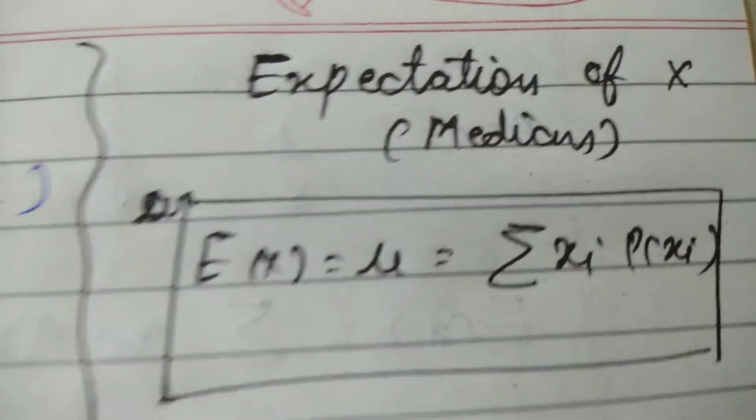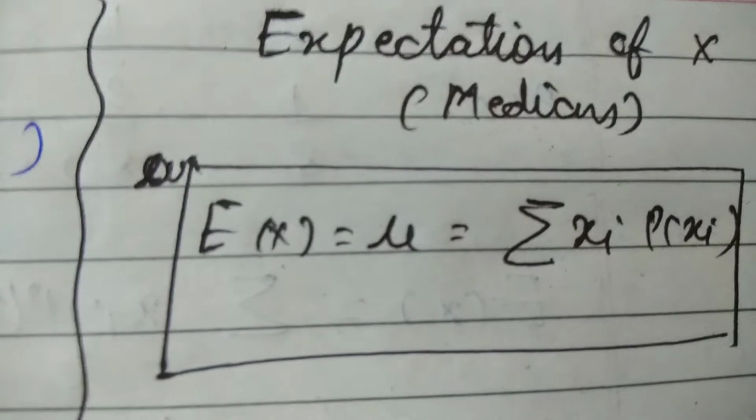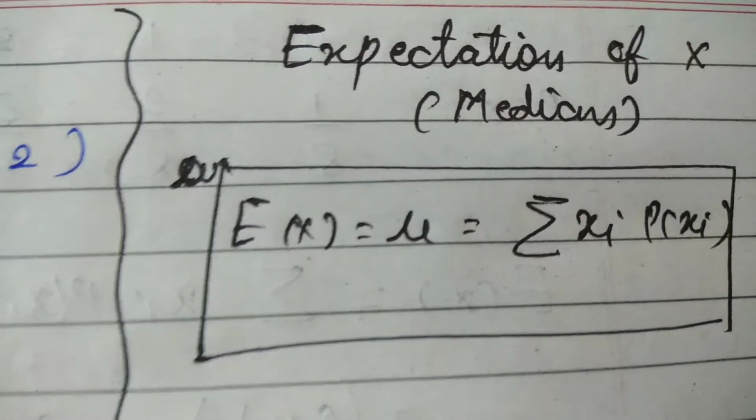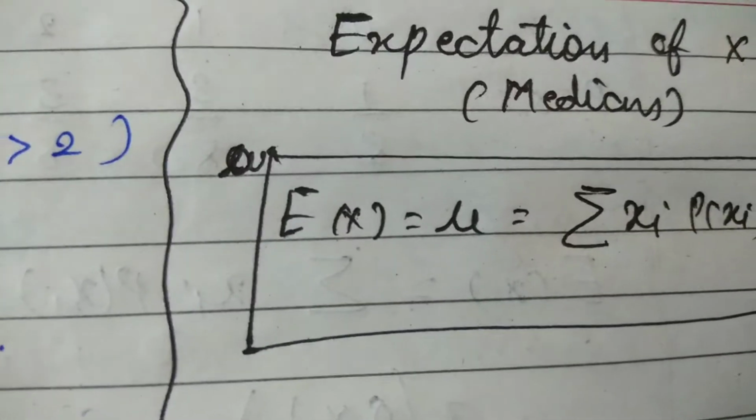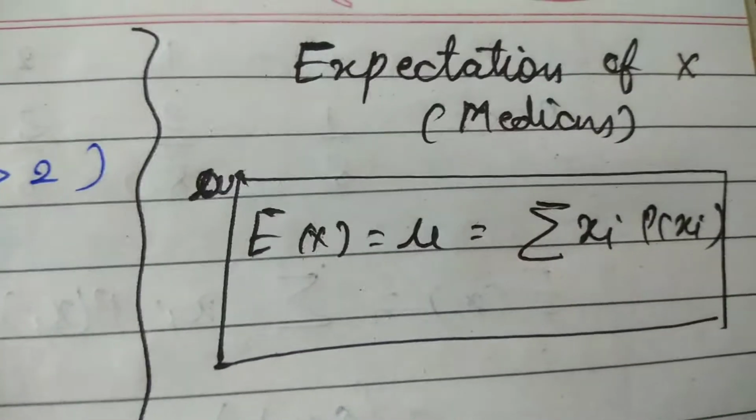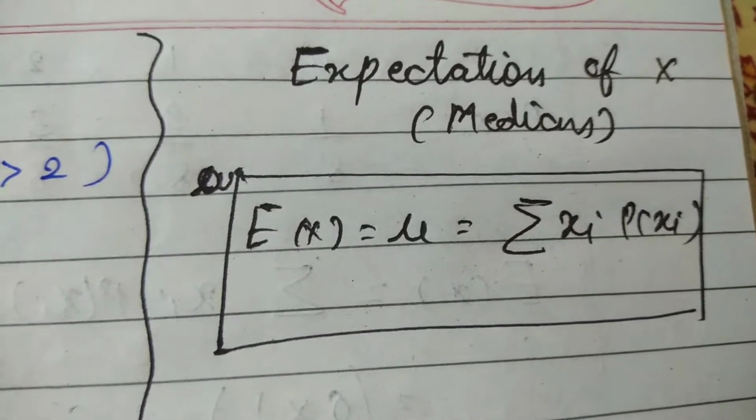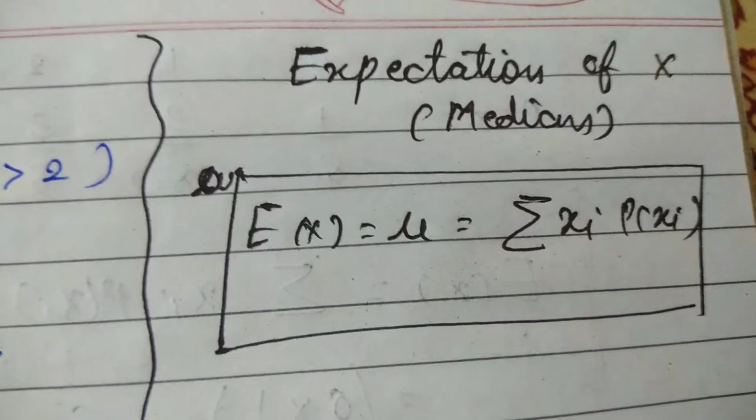Hello students, our next topic is expectation of X, that is, the mean. Here the formula to find expectation of X, that is mu, is sigma xi into p(xi). Now the further questions are based on this topic, that is, finding the expectation of X. So let us start with the questions.